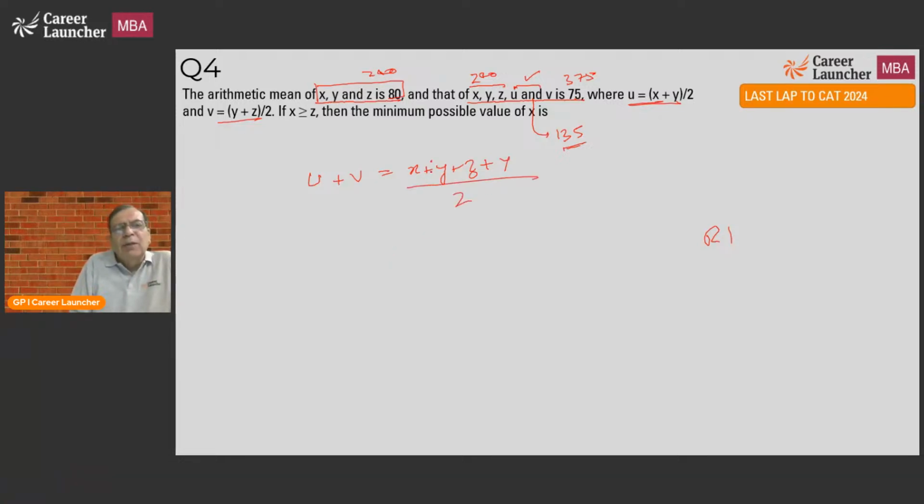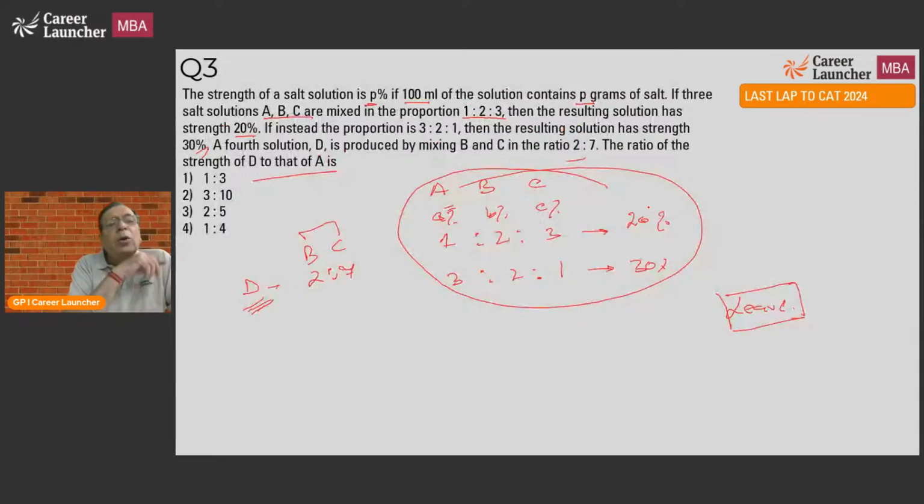Okay. But what is X plus Y plus Z? I already know it is 240. I know U plus V is 135. So I can get Y. If I get Y, I can definitely find the minimum and maximum values of X and Z. So it's a round one question, not an issue at all, a simple question of numbers. Which is why it is important to leave questions like this, which are time consuming, confusing, and can lead to a lot of time wastage.